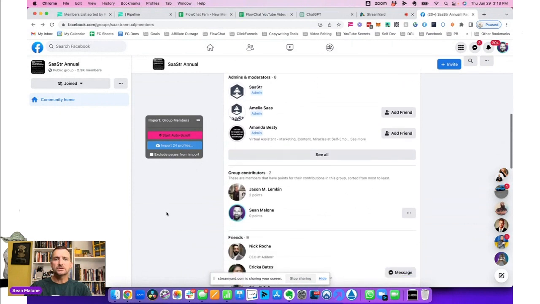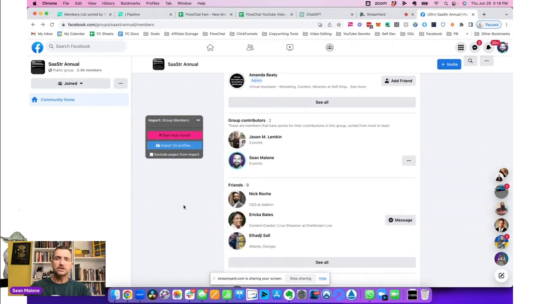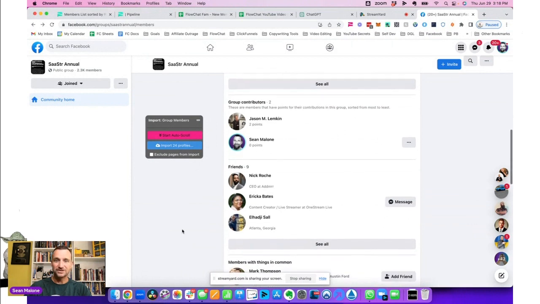Now all we do is scroll down, and a couple of pro tips here. You can use FlowChat or any other method to collect all of these group member profiles, put them in a list, and start messaging them. That's one way to do it. And of course, if you don't have FlowChat, that's totally okay too. But if you want to see the fast shortcut, that's the one I'm going to show you today.